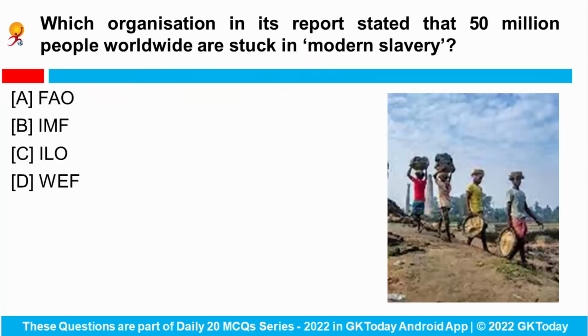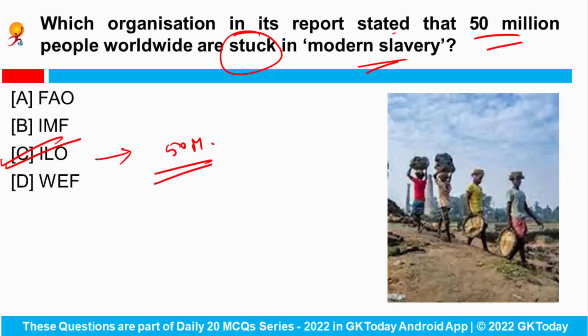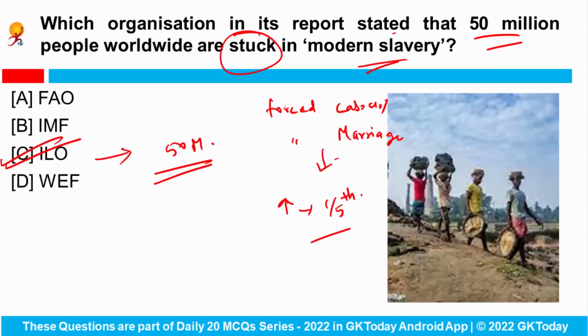Which organization in its report stated that 50 million people worldwide are stuck in the modern slavery? So International Labour Organization has recently released a report in which it is stated that 50 million people worldwide are stuck in a modern slavery. So the number of people trapped in the forced labor or some kind of forced marriage along with other crises has risen by 1/5 in the recent years to about 50 million on a single day.